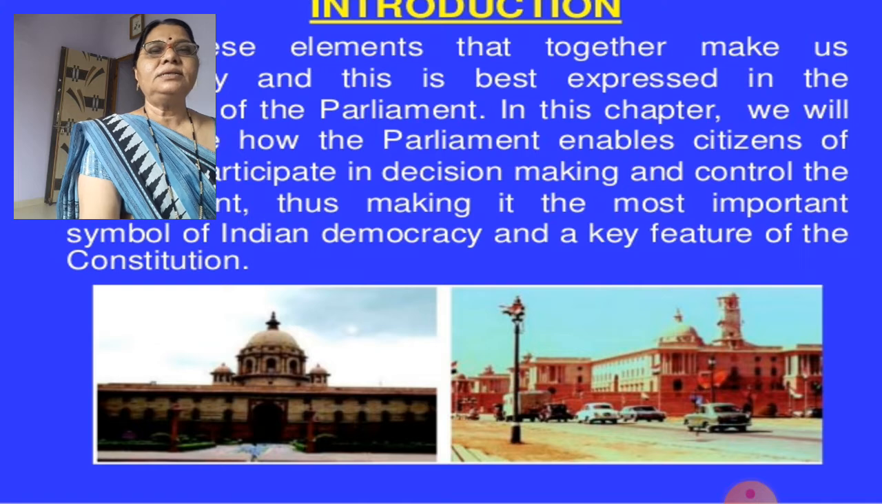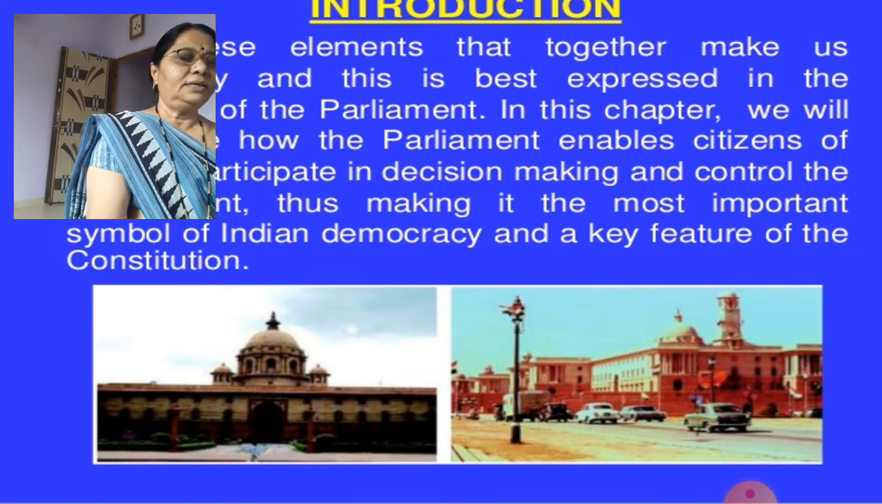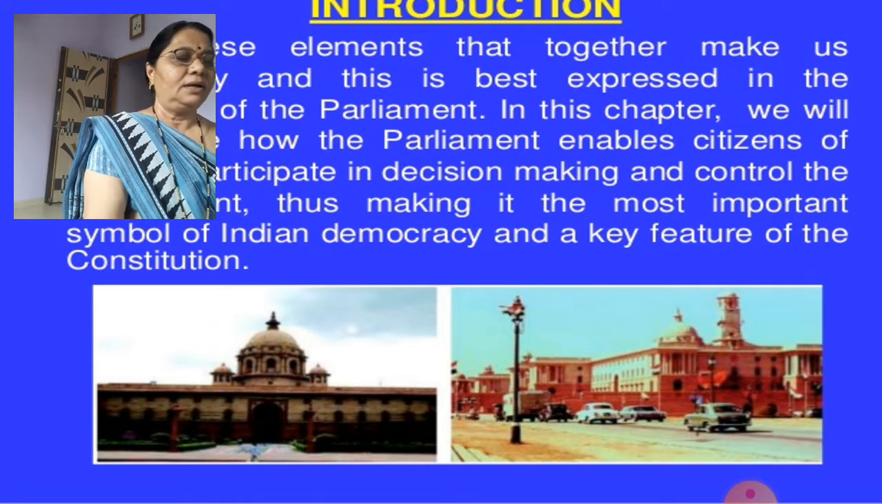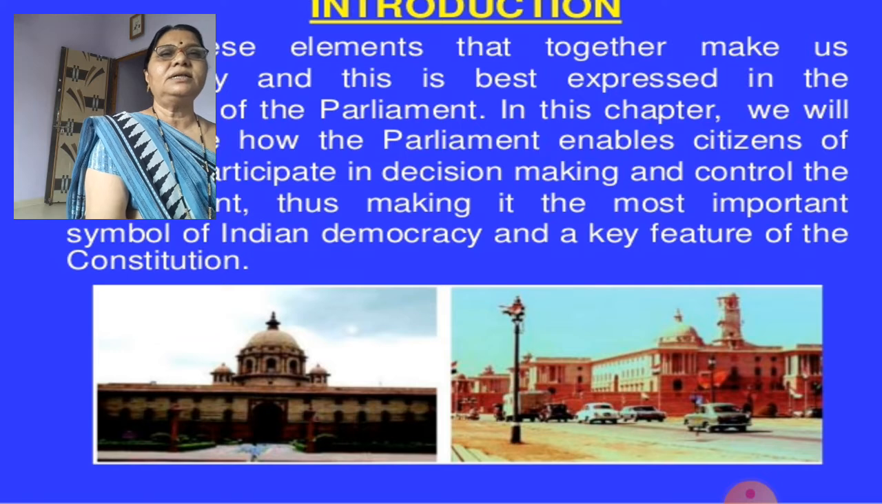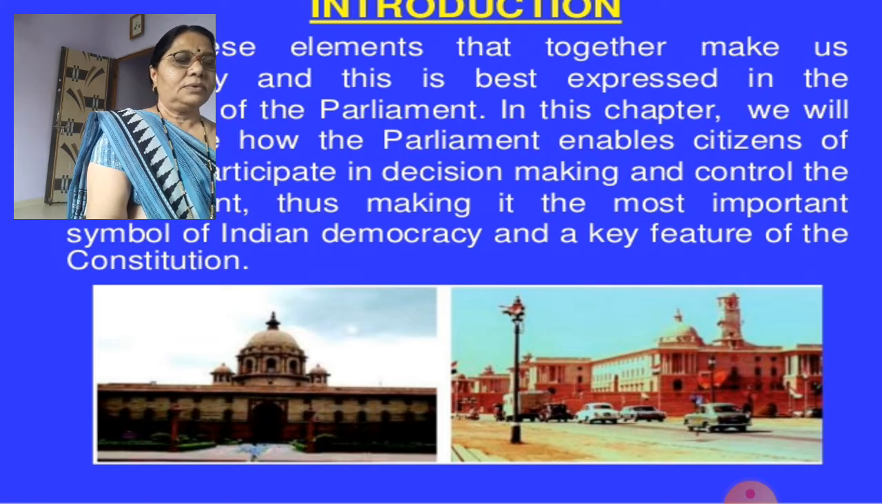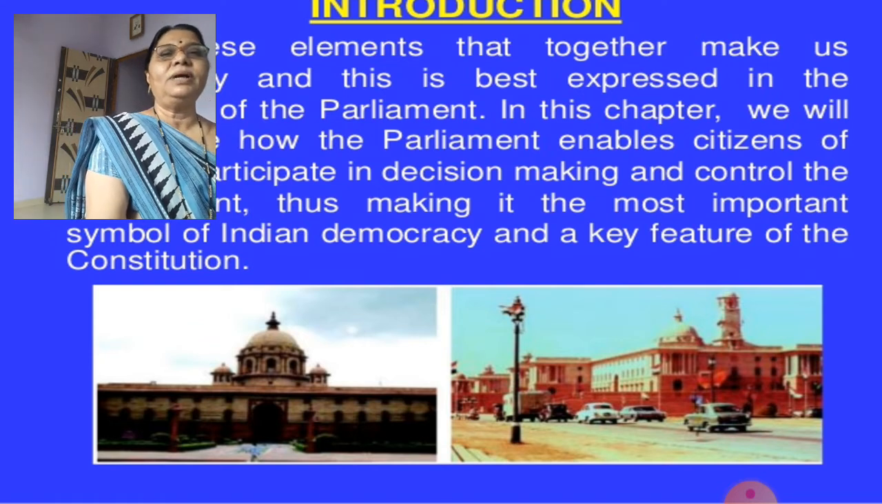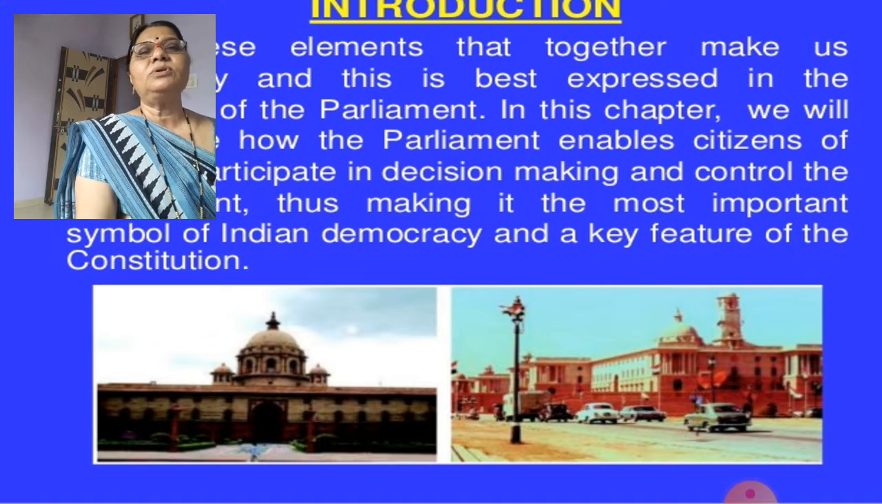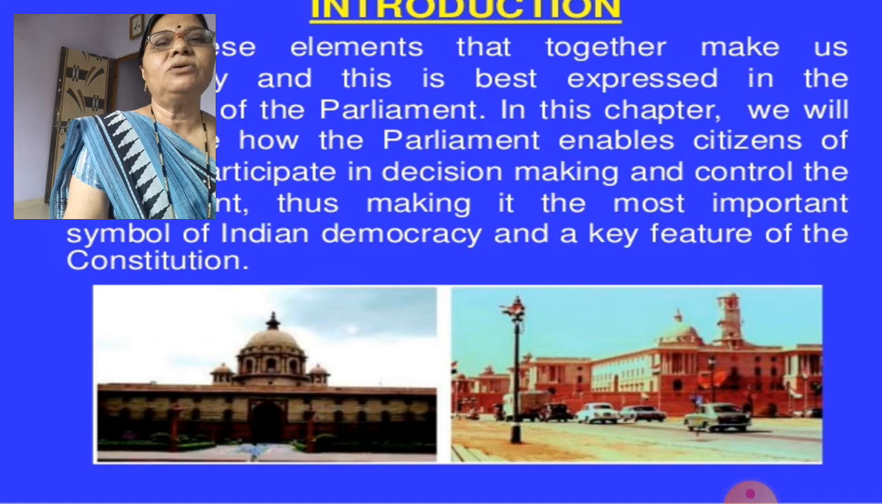It is these elements that together make us a democracy, and this is best expressed in the institution of the parliament. In this chapter we will try to see how the parliament enables citizens to participate in decision making and control the government, thus making it the most important symbol of Indian democracy and a key feature of the constitution.